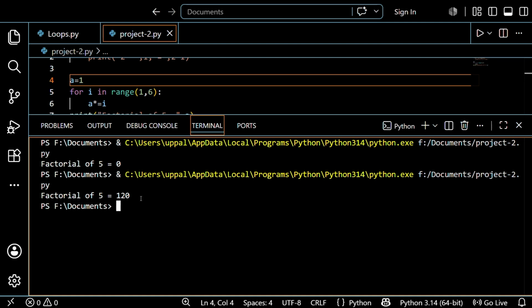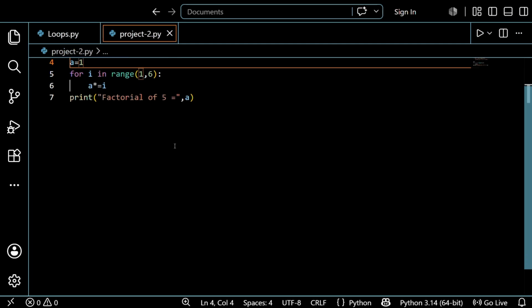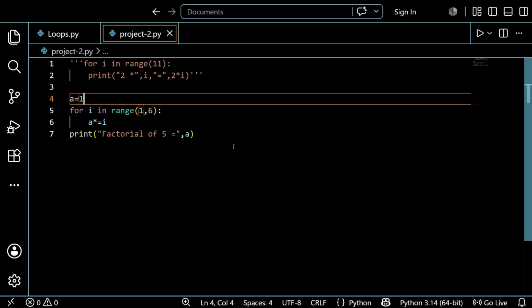So that is what I wanted to check, that I wanted to show with the factorial. So that is the use of for loops, guys. I hope you understand this class, guys. I covered topics like loops, for loop, while loop, along with control flow statements like break statement and continue statement. I also completed the infinite loop concept, guys.